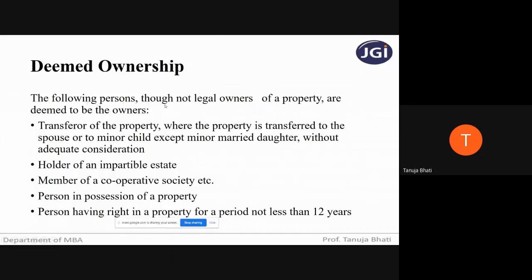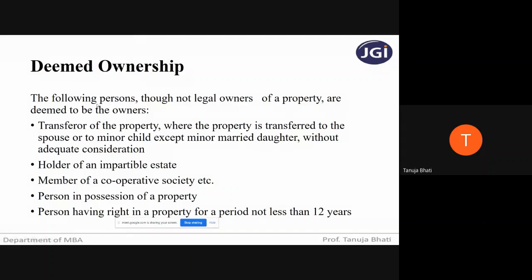The following persons, though not the legal owners of the property, are still the deemed owners of the property. Deemed owner means the ownership is not in their name, yet they will be assumed to be the owners. So what are the different situations?